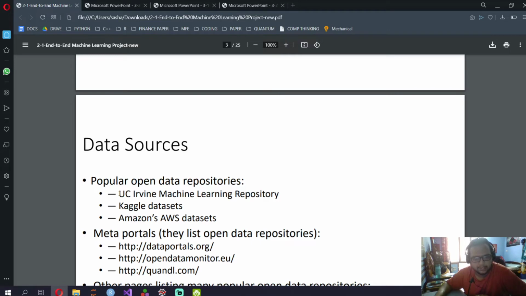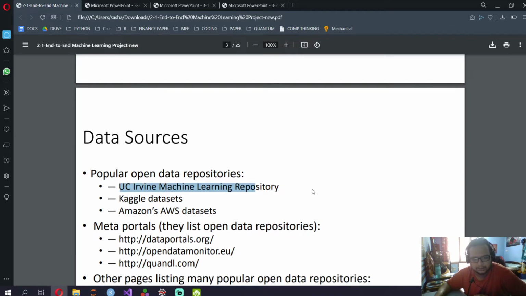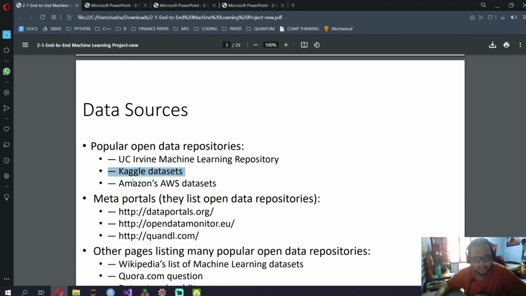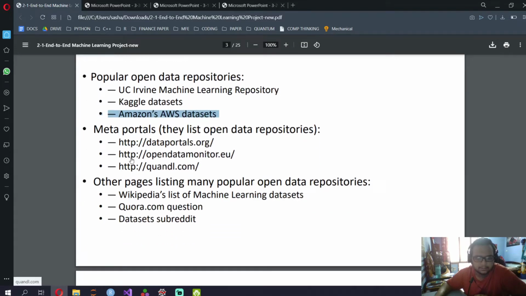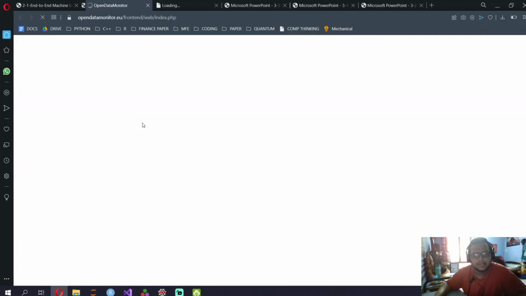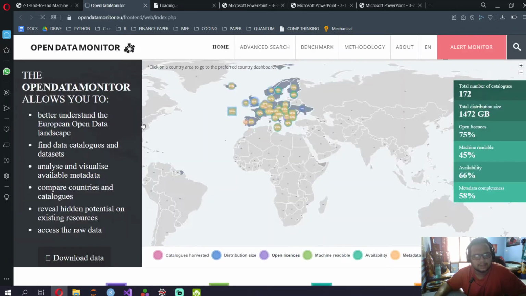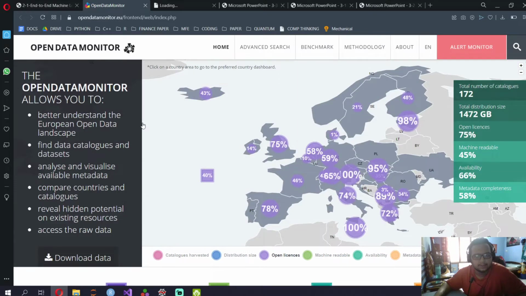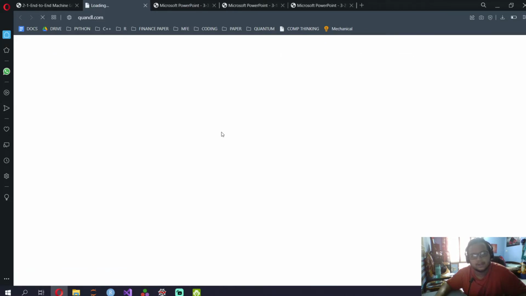The data can be brought from UCI machine learning repository, Kaggle datasets, Amazon AWS datasets, or from these data portals. You know what, let's just open them. From these data portals you can get the data. Open Data Monitor allows you to better understand data and all this kind of thing.